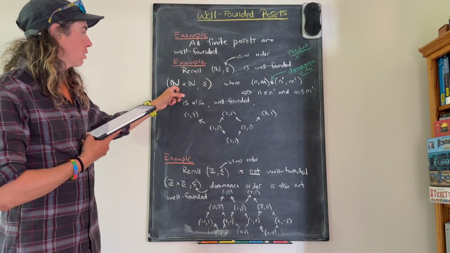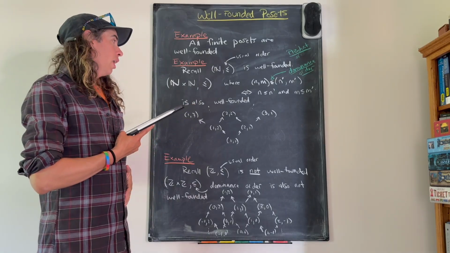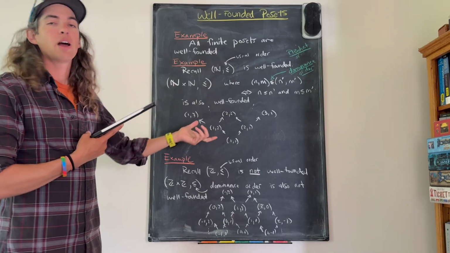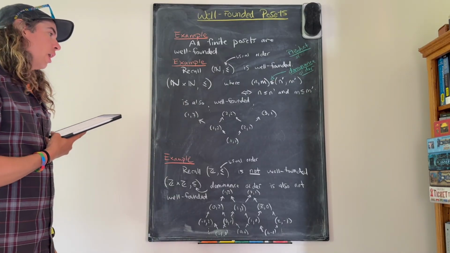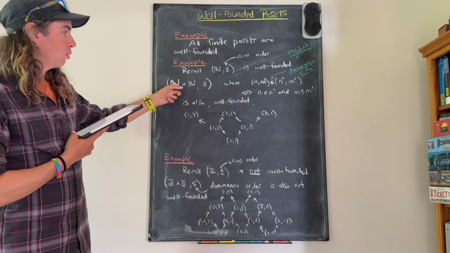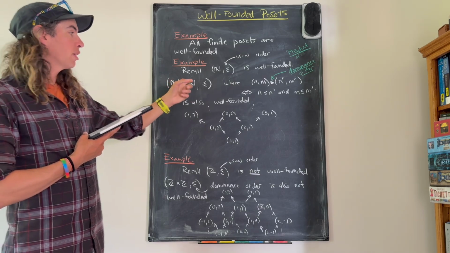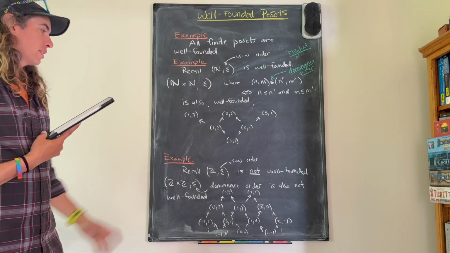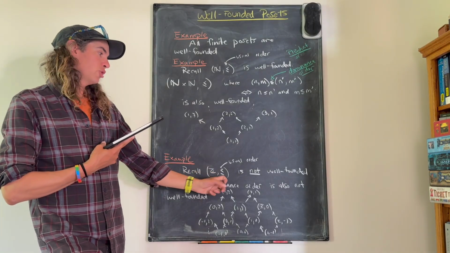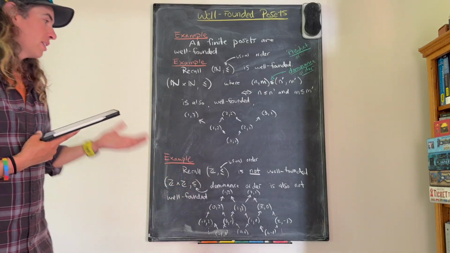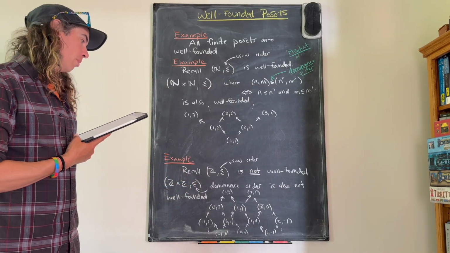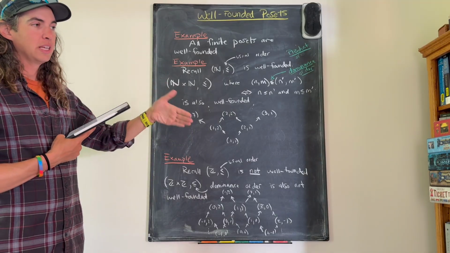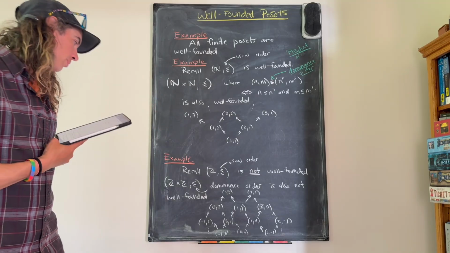In general, when I take the product order on two totally ordered sets, the result is not necessarily a total order. But in this case, I started with well-founded, and the product is still well-founded. Okay, as another example, let's take Z, the integers with the usual order. We saw before that this is not well-founded because it had an infinite strictly decreasing chain, which was just 0, -1, -2, -3, etc.